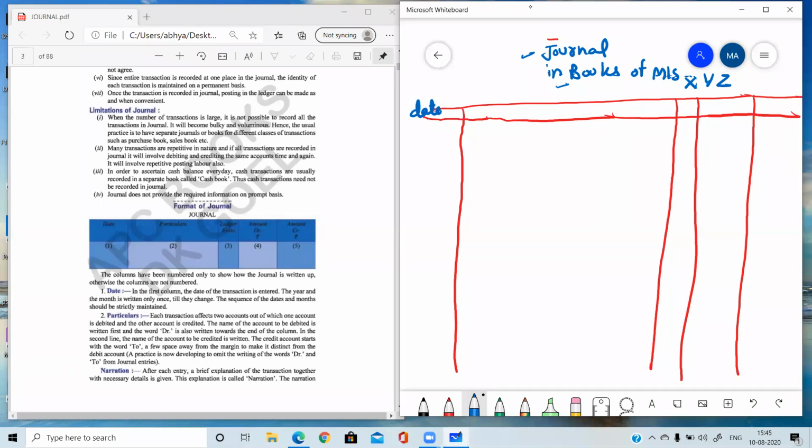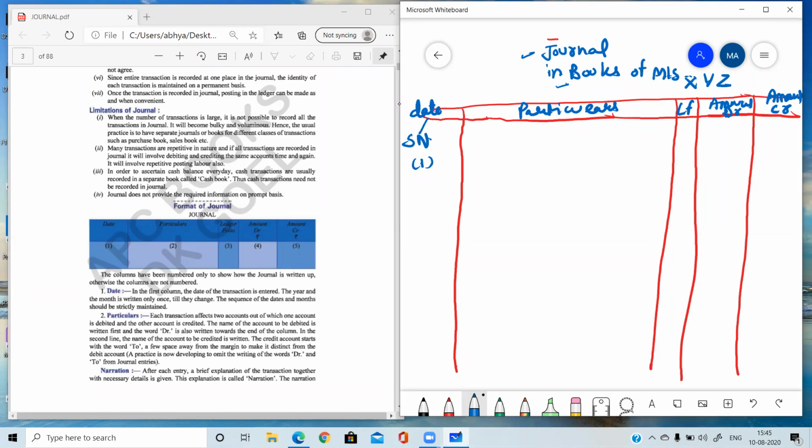If in question dates are not given, then we can write here serial number. This is the first column. Second column, we need to write the particulars. Third column is LF. Fourth column, amount. And here, debit. And this column again, amount. And here, credit. Okay, this is the complete format of journal. Date, particulars, LF, amount, debit, amount, credit.